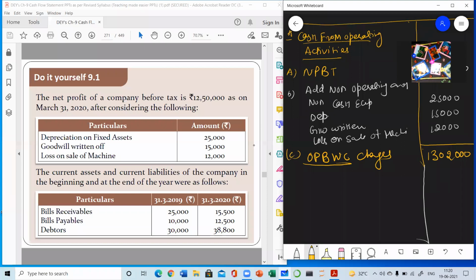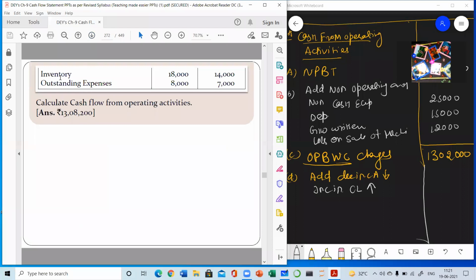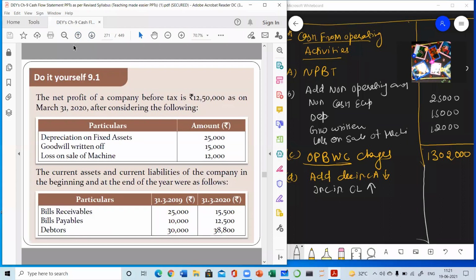Now come to the next step of cash from operating activities. That was the add: decrease in current assets and increase in current liabilities. You can write it in arrow form so it will be easy to learn. But you have to consider the exceptions: cash and cash equivalents, current investments. Here these are not given. Let me check the question. Yes, inventory is also there, outstanding is also there, so we will consider them too.